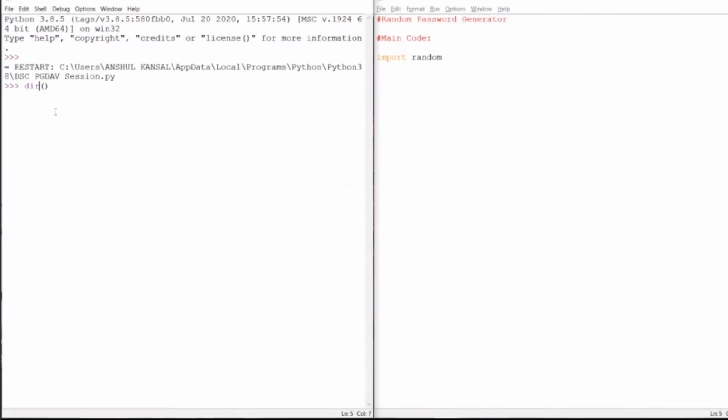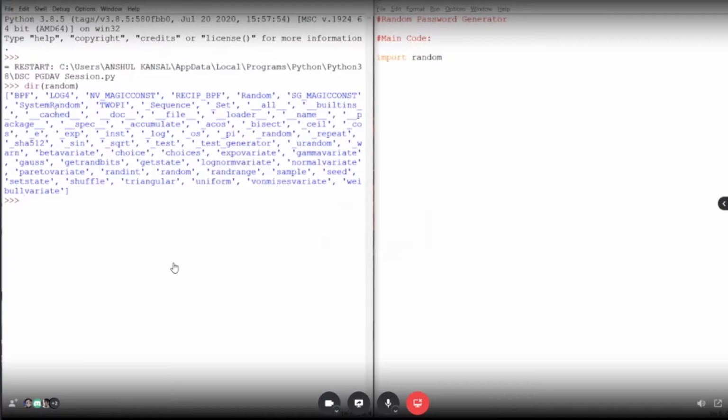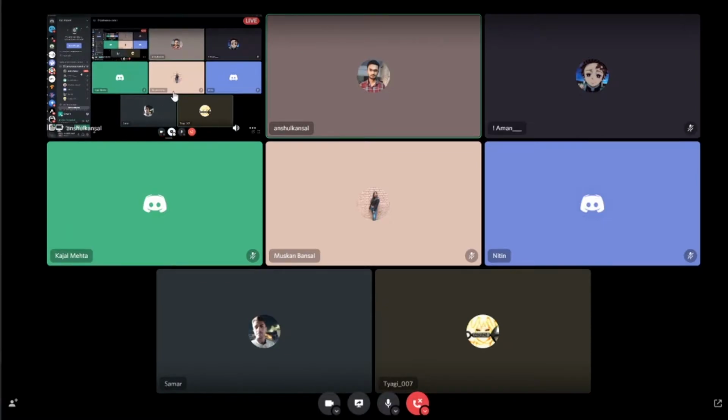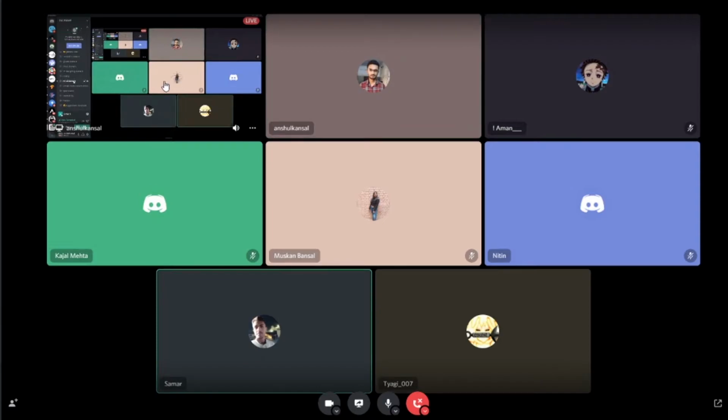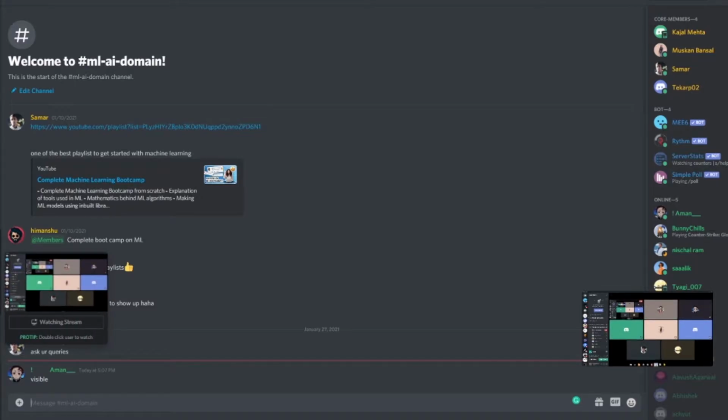Anshul, just give me a minute. I just want to know whether all the members can easily see your screen or not. Can anyone give me confirmation? If my screen is visible, then please write over the MLAI domain. Or you can just click on the screen, then it will be enlarged so that you will not face any problem. Aman has written down that it is visible. Okay, thank you, Aman. Thank you so much. So let's start the stream.